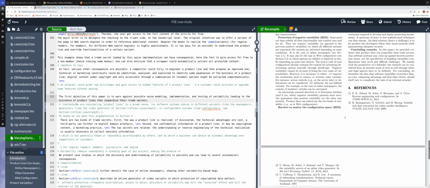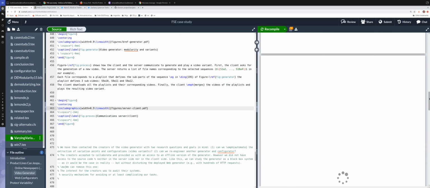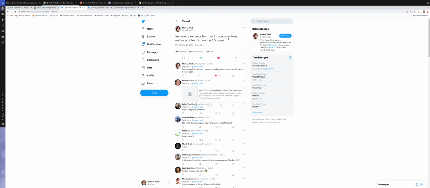And so at the end of the day, you are trying some tweaks, some edits on your LaTeX document. But LaTeX is well known to be hard to master, right? There are some funny tweets about that, like this sentence that says, I removed a sentence from our 6 pages paper being written in LaTeX, so now it is 6 pages and a half. Yeah, that's what's happening with LaTeX.